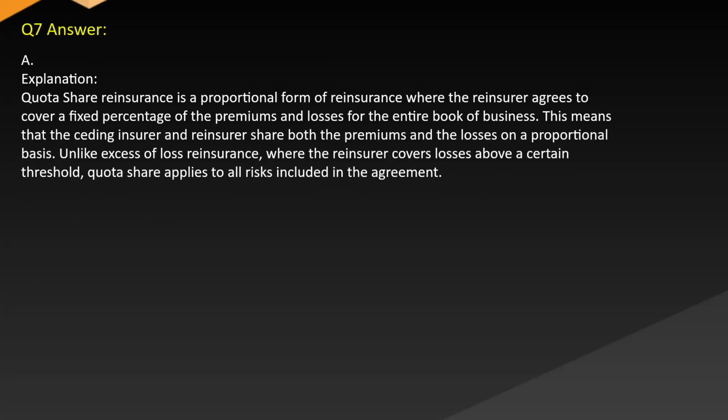Answer: A. Explanation. Quota share reinsurance is a proportional form of reinsurance where the reinsurer agrees to cover a fixed percentage of the premiums and losses for the entire book of business. This means that the ceding insurer and reinsurer share both the premiums and the losses on a proportional basis. Unlike excess of loss reinsurance, where the reinsurer covers losses above a certain threshold, quota share applies to all risks included in the agreement.